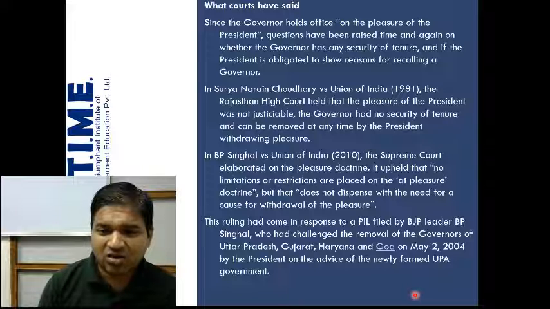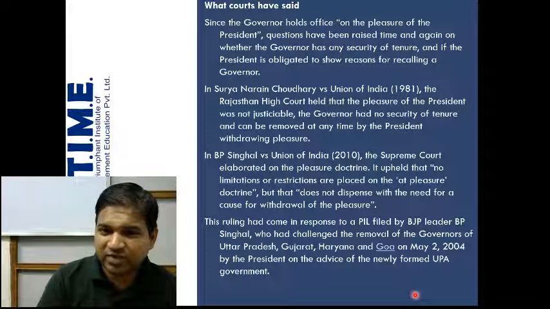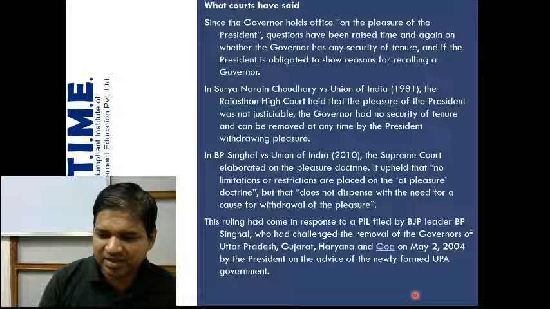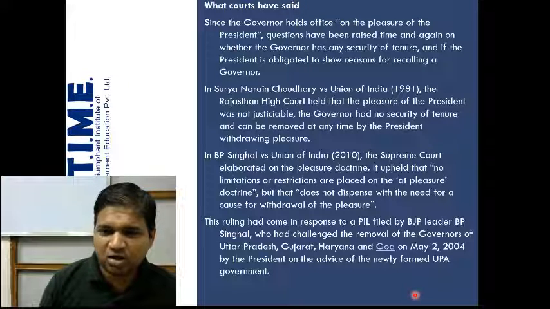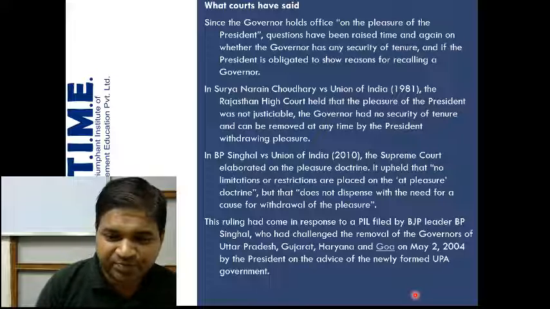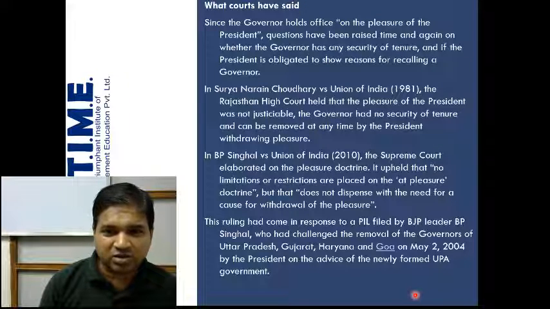But that does not dispense with the need for a cause for withdrawal of the pleasure. So the second part of the judgment is very important, that limitation. First it is saying that no restriction or limitation is placed on the doctrine, but there is a need for a cause for withdrawal. Some reason has to be there. Why are you withdrawing your pleasure? There is a governor functioning, and the president says let's remove the governor. There has to be some cause. So you cannot totally dispense with the need for a cause. That is important in BP Singhal versus Union of India.